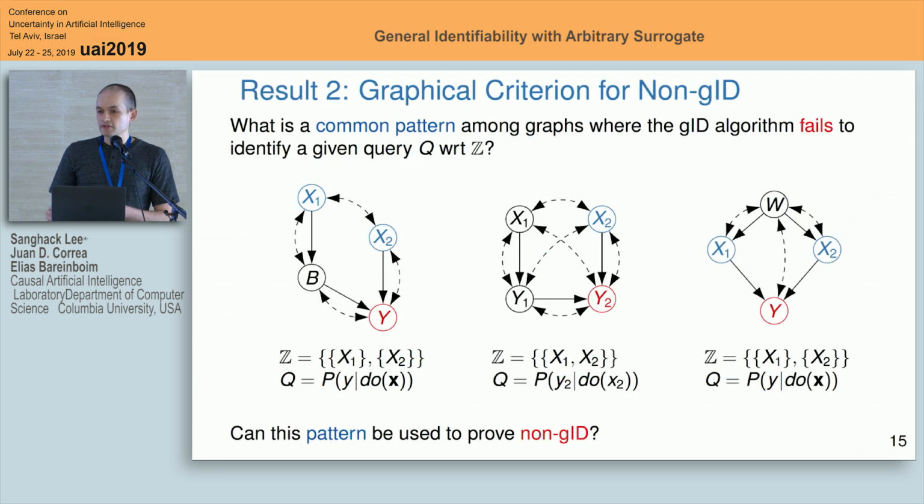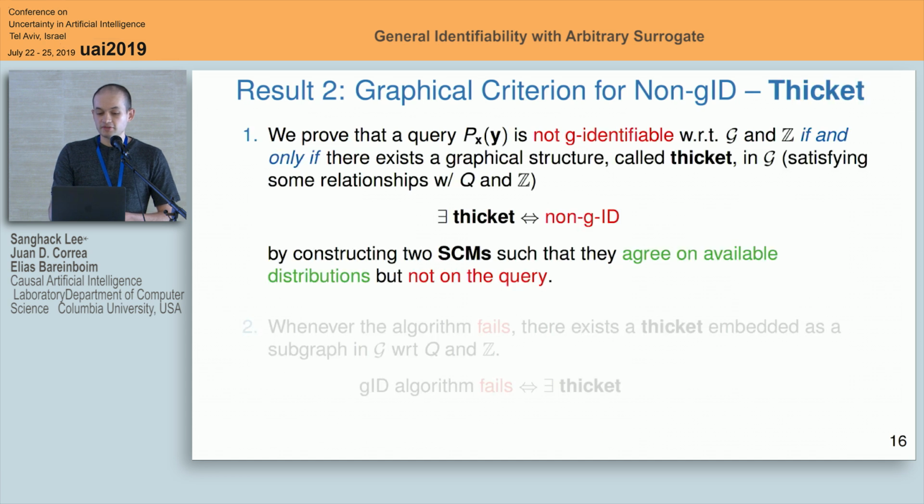These are three instances. The first two are from the examples I gave you before. Here we can have a set of experiments. Again, our target is the effect of x on y. And we can show that we can come up with two different models for each one of these graphs that will match in every input, but will give a different causal effect as output. So is there a pattern here, something graphical that we can exploit in order to characterize when this is non-g-identifiable?